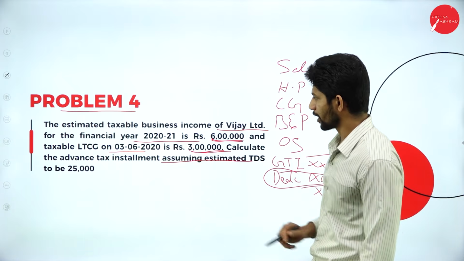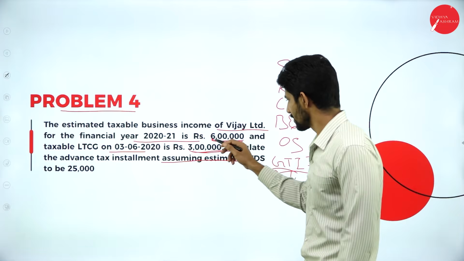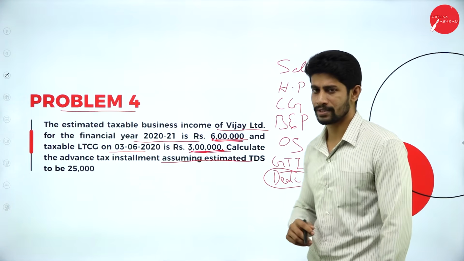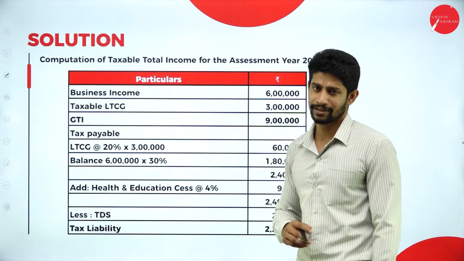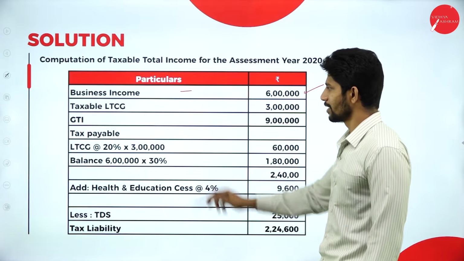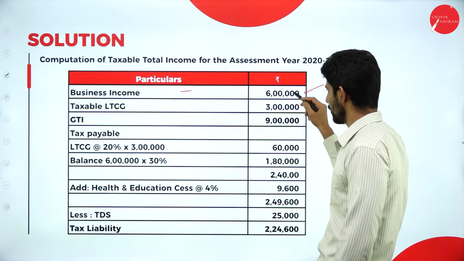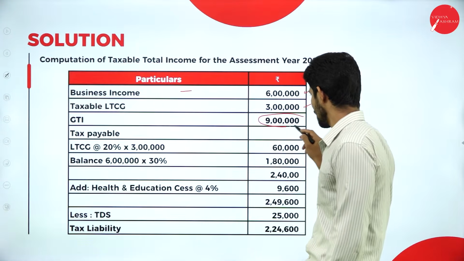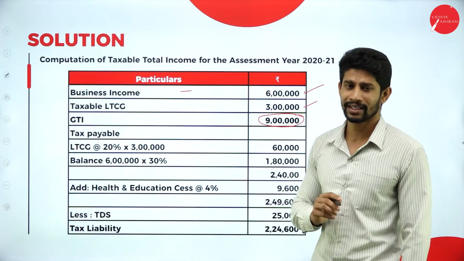So here you have 2 incomes: business income and capital gain income of rupees 6 lakh and 3 lakh. So total is how much? 9 lakh rupees. On that 9 lakh rupees, you are supposed to calculate the advance tax payment. Business income is 6 lakh rupees. Taxable long-term capital gain is 3 lakh rupees. Totally 6 lakh plus 3 lakh, 9 lakh rupees. So this 9 lakh rupees is his gross total income. So what is the tax payable on that 9 lakh?